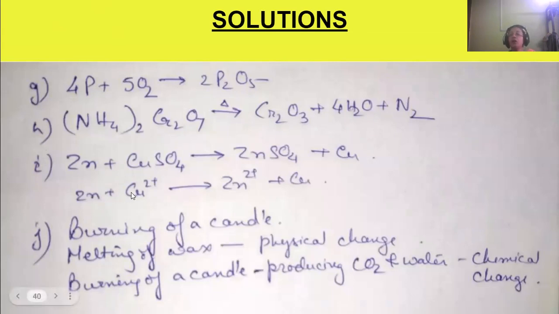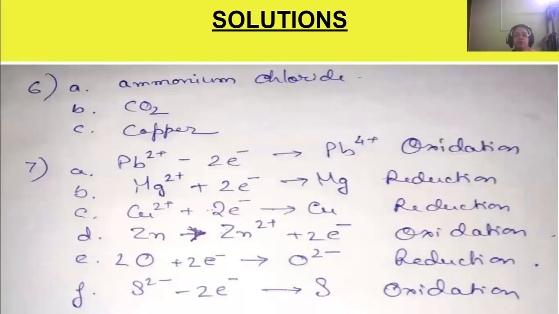See here, copper 2+ is being reduced to metal copper, and zinc is being oxidized to 2+. So one oxidation reaction is taking place, one reduction reaction is taking place. Both of them in the same chemical reaction. That's why it's called a redox reaction. Okay. Next, it is